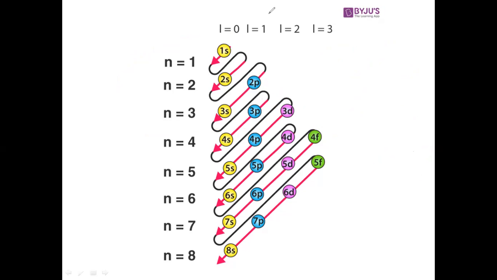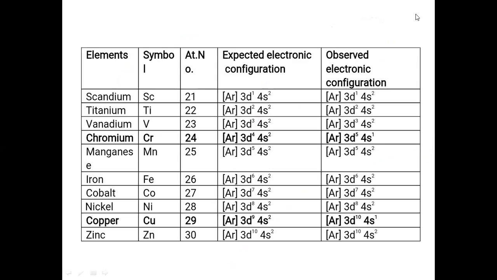So let us see that. So see here, the scandium is 21 electrons. Next is titanium 22, vanadium 23, chromium 24, 25.